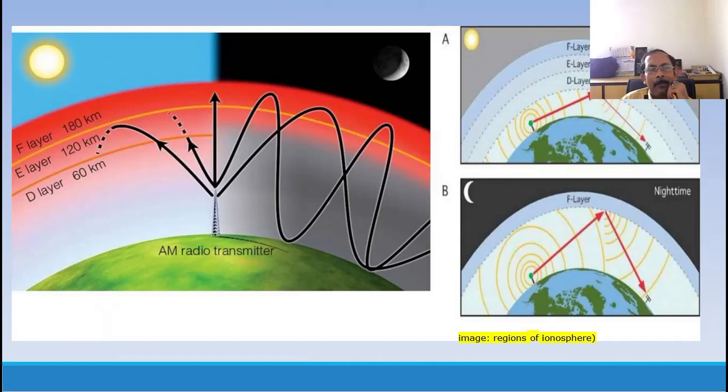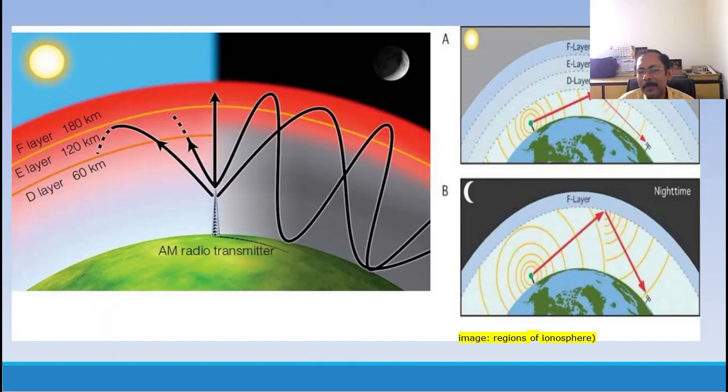Now here is the diagram for the D layer, E layer and F layer, at 60 kilometers, 120 kilometers, 180 kilometers. If AM radio transmission is happening and getting reflected from these layers, daytime and nighttime also change it. In the daytime there is a D layer, E layer, F layer, and at nighttime only the F layer, because the other layers are getting dissolved. Why?